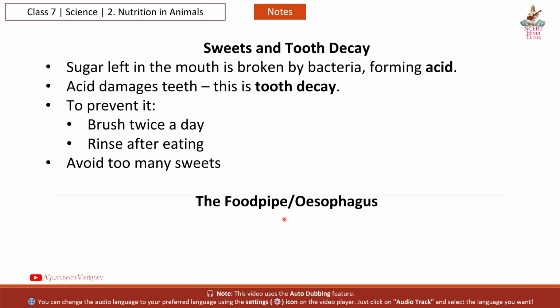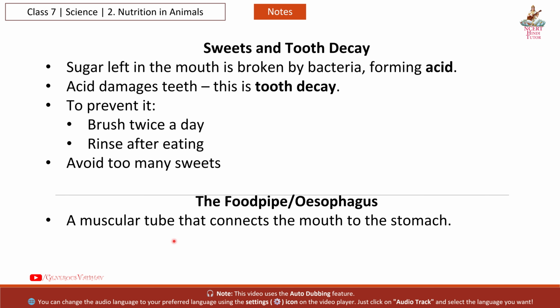Next, the food pipe, esophagus, a muscular tube that connects the mouth to the stomach. Food moves by peristaltic movement, a wave-like motion. A flap in the throat prevents food from entering the windpipe. Next, the stomach, a J-shaped muscular bag, secretes mucus, which protects the stomach lining. Hydrochloric acid kills bacteria and makes the stomach acidic. Digestive juices begin digestion of proteins.